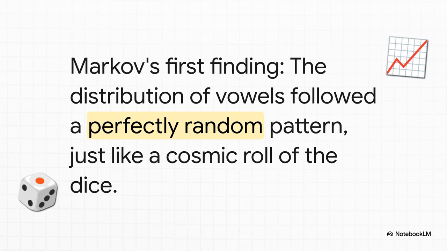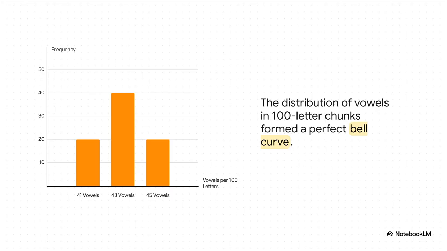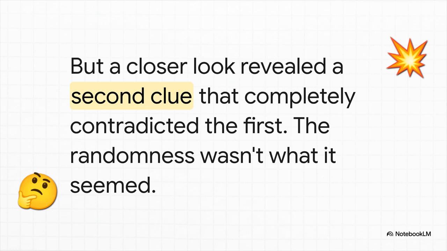What he did was, he took the poem, chopped it up into 100-letter chunks, and plotted out how often vowels appeared. And as he did this, a really familiar pattern started to take shape. What he saw was this, a perfect bell curve, or what mathematicians call a normal distribution. Now, this is a huge deal, because this pattern usually points to one thing, pure, unadulterated randomness. It was like Pushkin hadn't written the poem at all, but instead, the letters were just chosen by a cosmic roll of the dice. But there was a problem. That perfect randomness, it just didn't feel right. It wasn't the whole story.